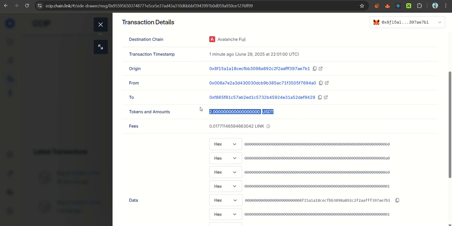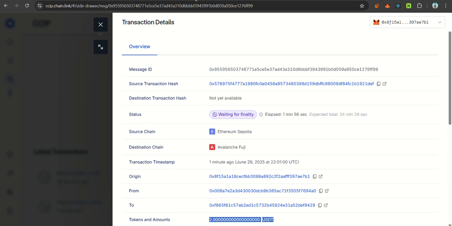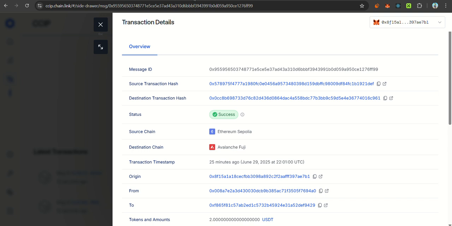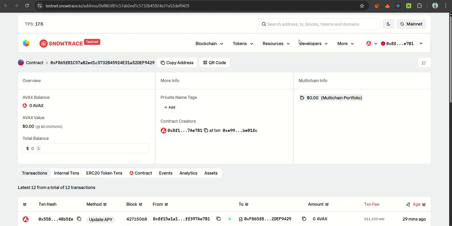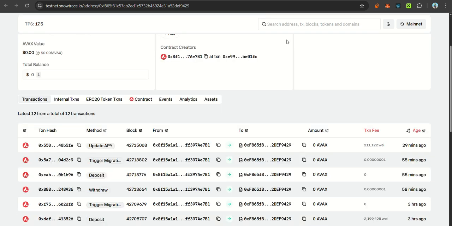So let's wait for the confirmation of the transaction. The transaction has been successful. Let's click on the transaction where the fund has been received on the Avalanche contract, moved from the Sepolia contract.